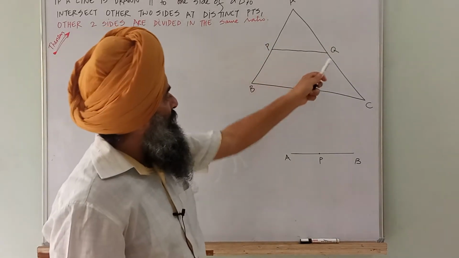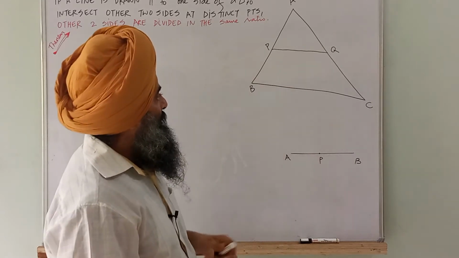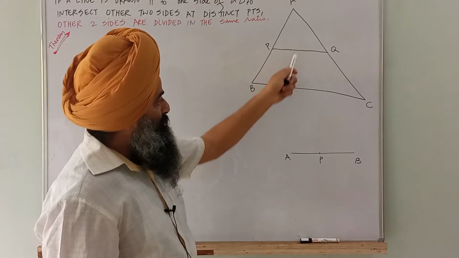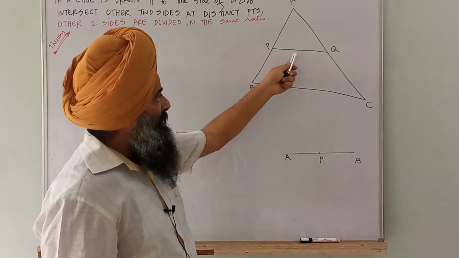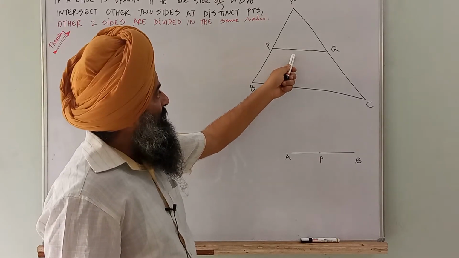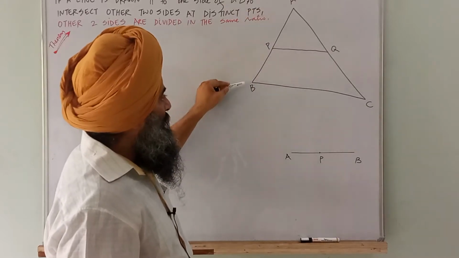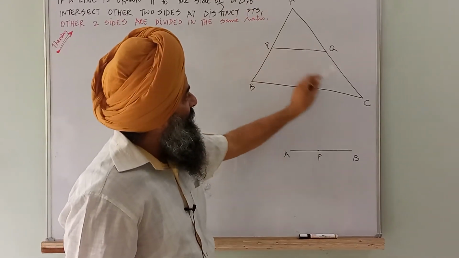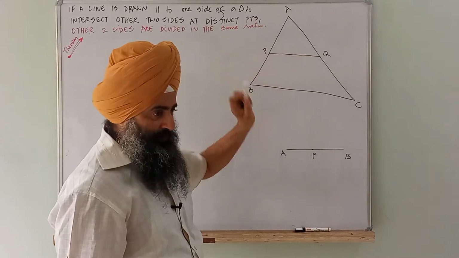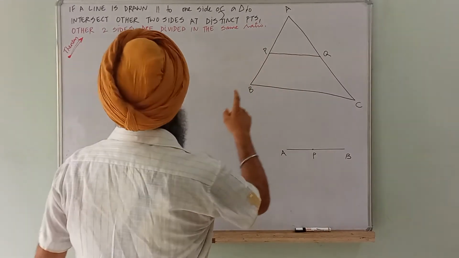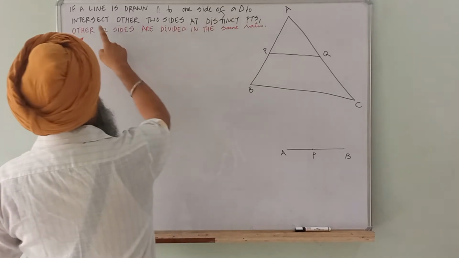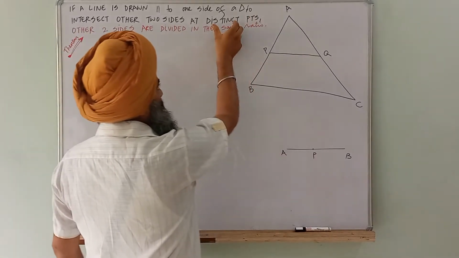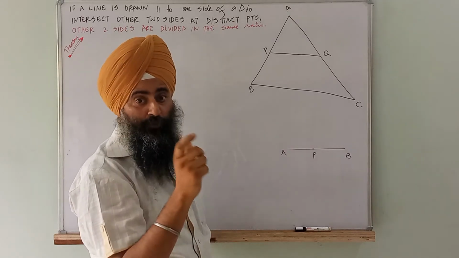PQ is parallel to BC. At the same time, this line is intersecting AB at point P and AC at point Q. So that's why we say to intersect the other two sides at distinct points. Distinct points means unique points.